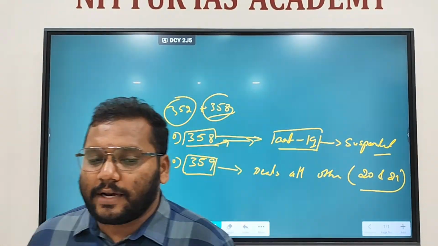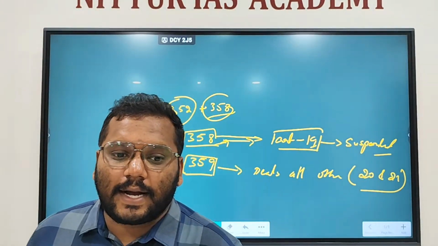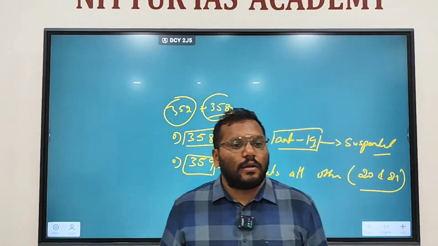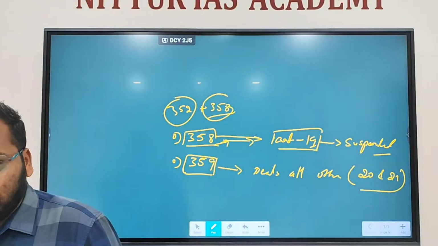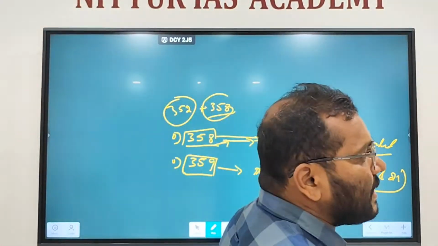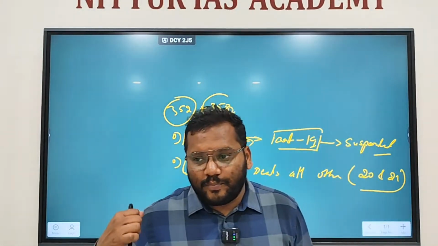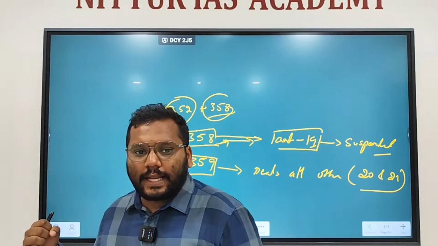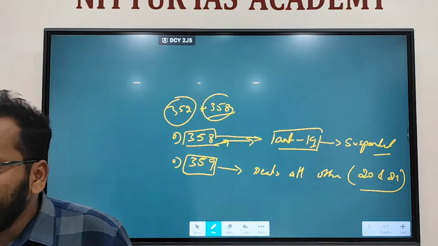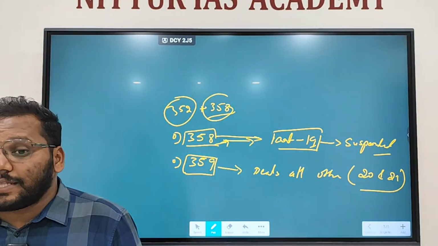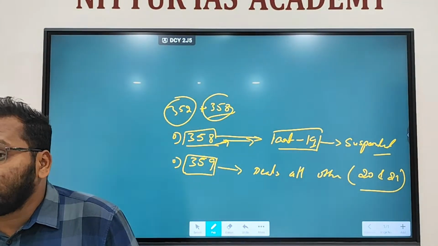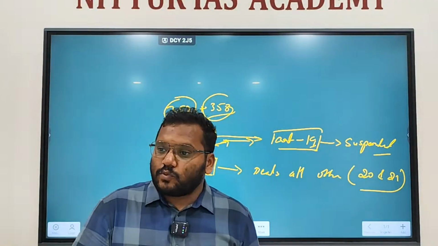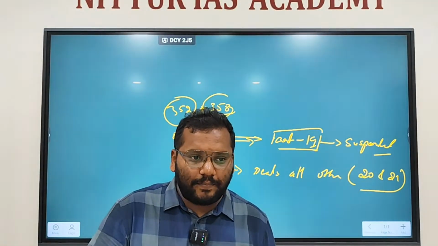Article 358 is related to suspension of fundamental rights under Article 19 during national emergency. It is applicable only when national emergency is imposed on the grounds of war or external aggression, and there is no need of any separate order of the president for suspension of the fundamental rights. The moment Article 352 is imposed, Article 19 is automatically suspended. Any laws made by Parliament, you cannot challenge in the court of law stating that they violate Article 19. If any laws are brought in during emergency, even if they violate Article 19, you cannot challenge them in the court of law. Okay.